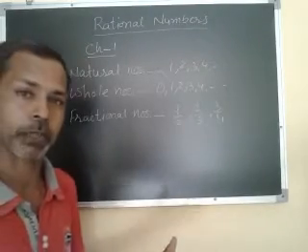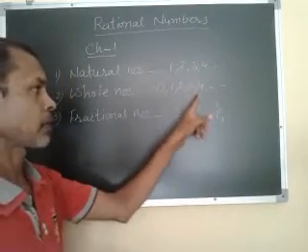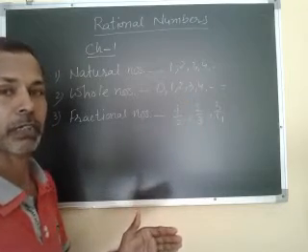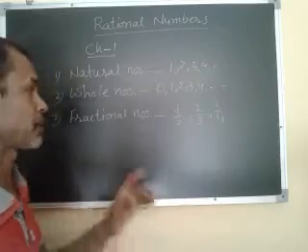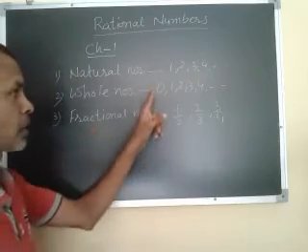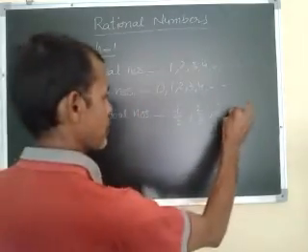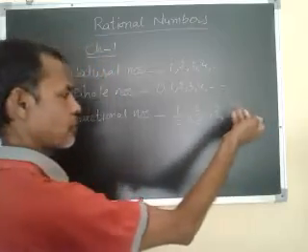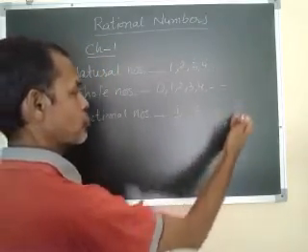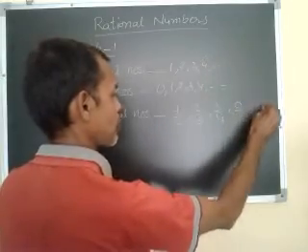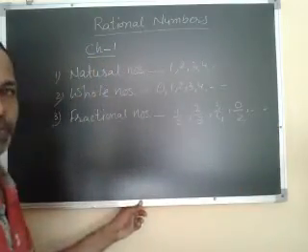Likewise 0 by 2, the answer is 0. So 1 by 2, 2 by 3, 3 by 4, 0 by 2, all these numbers are called fractional numbers.